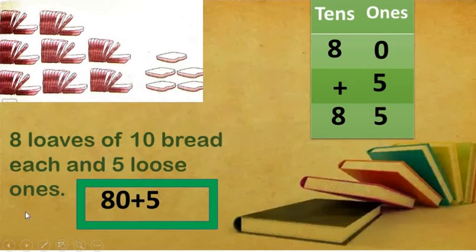And 5 loose ones. These are 5 loose breads, which we have to add to this number 80. 80 plus 5, we get number 85. And now we want to write this number in the form of expanded numbers, which is 80 plus 5.